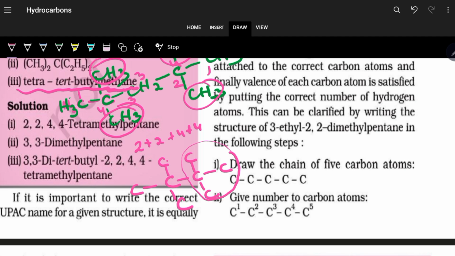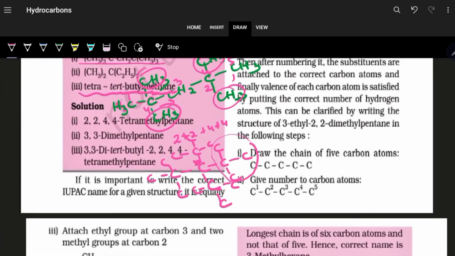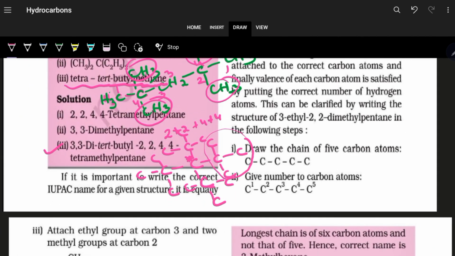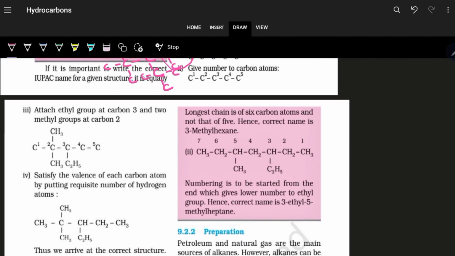So again here 1, 2, 3. This is also 1, 2, 3. Then only it is tertiary. Don't count this carbon, leaving this carbon, so 1, 2 and 3. This is tertiary butyl. Fill up with hydrogen and then you will see it is like this: 2,2,4,4-tetramethylpentane. So this is how you have to do.